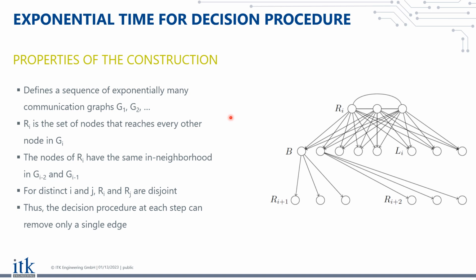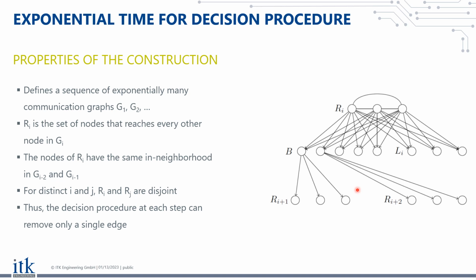I did not yet tell you about these nodes B and L. So B is actually a set of logarithmically many nodes that is somehow reserved and will never play the role of Ri or Ri plus 1 or Ri plus 2.